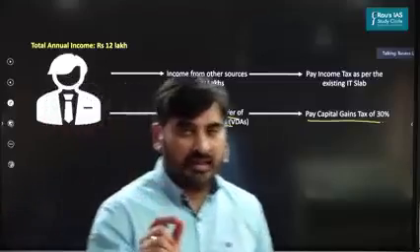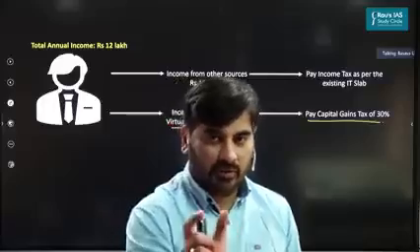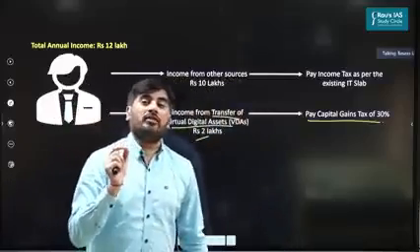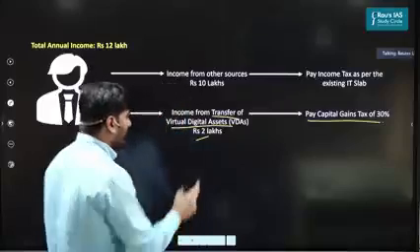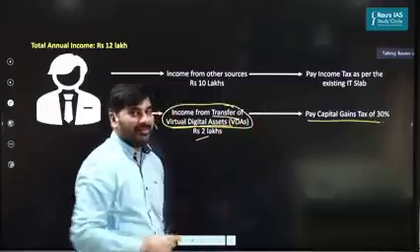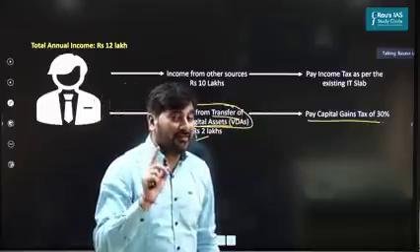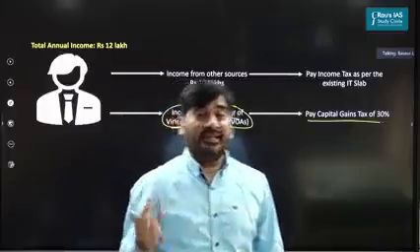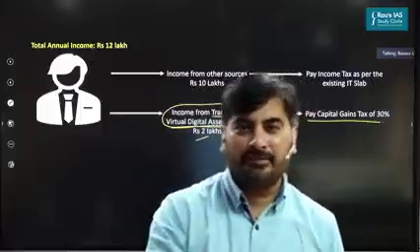Another thing which I appreciated with respect to the government's definition is that the government has not said tax on sale of virtual digital assets. What has the government said? Look at the words: income from transfer of virtual digital assets. It's not tax on sale of virtual digital assets. It is income from transfer of virtual digital assets. So what do we mean by income from transfer of virtual digital assets? How are we going to calculate it?